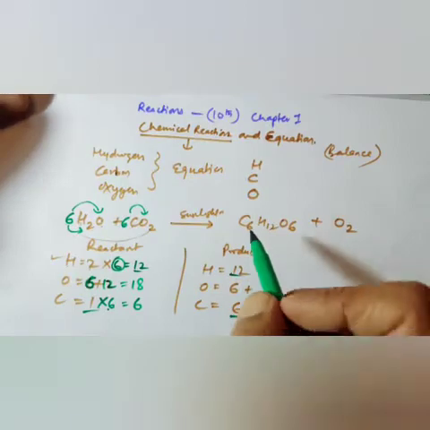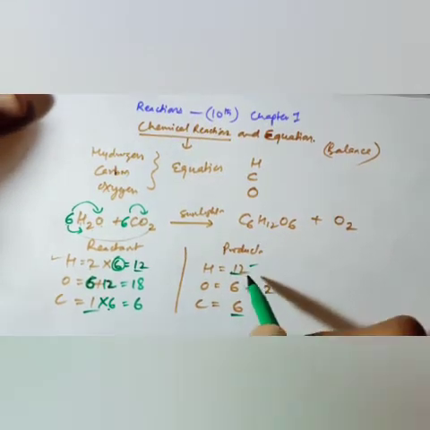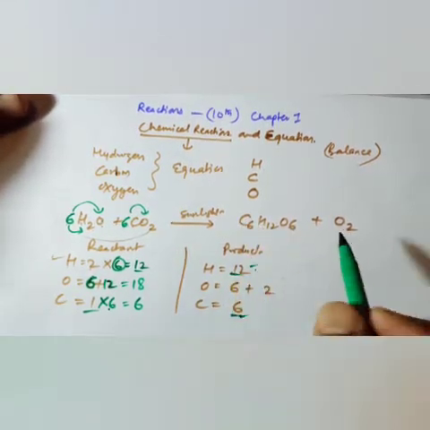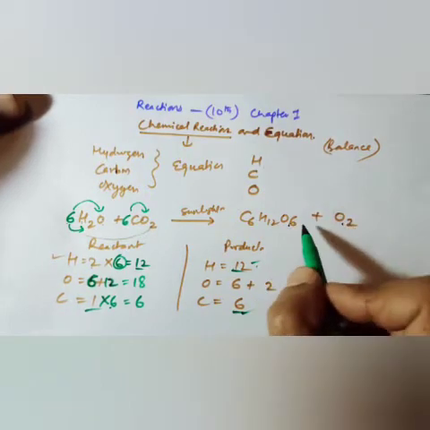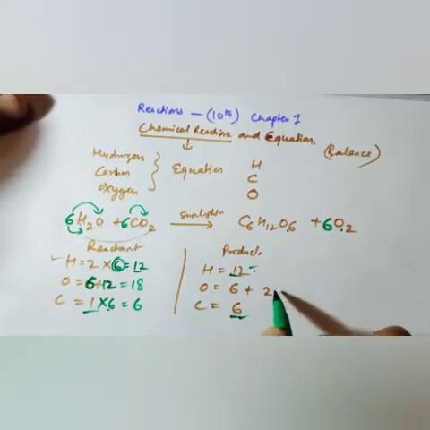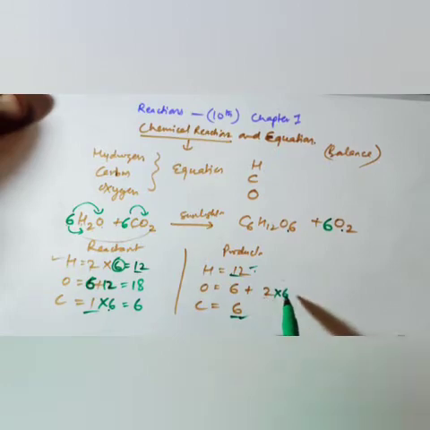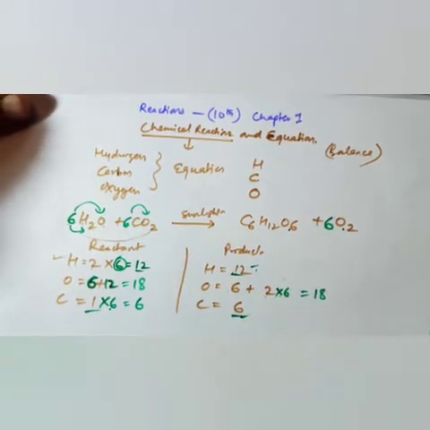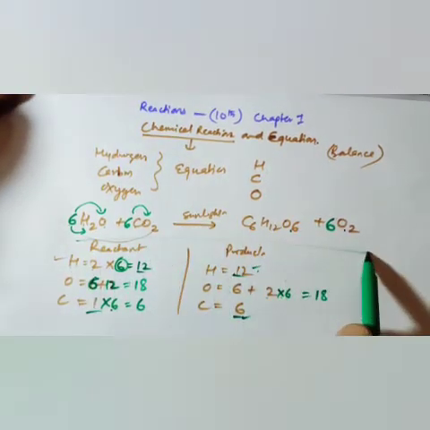Now on this side there are 6 carbon and oxygen 6. Here, when we write 6 in front of O2, it is multiplied by 2, giving 12, plus 6 is 18. So the oxygen becomes 18. In this way we got a balanced equation.